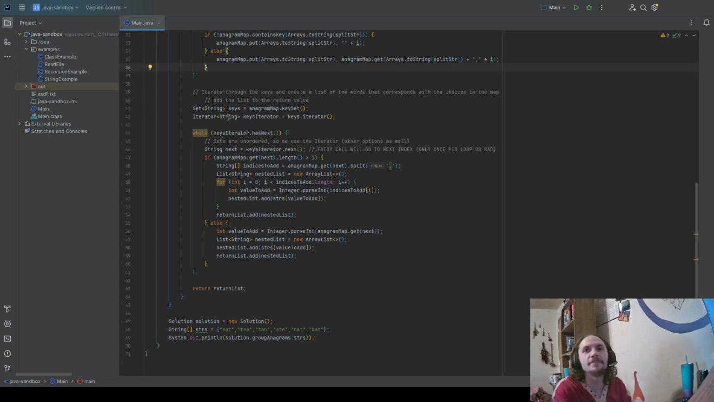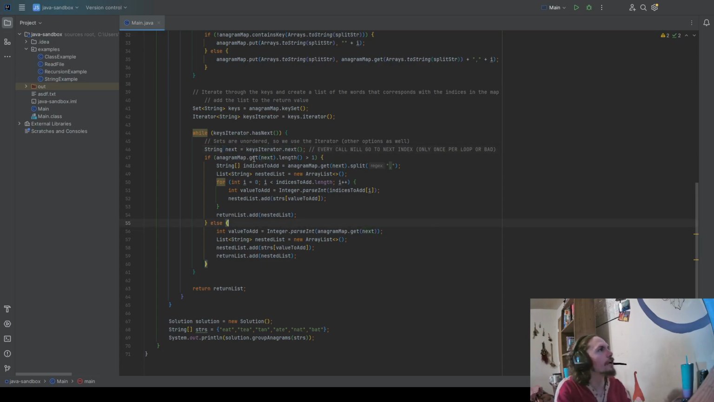Because sets aren't ordered, so there's no real index for them. So while the keys iterator has next, we're going to call that key iterator's next and assign it to next, because every time you do .next, it calls up the next position. The next value inside the set is going to get pulled when you do that .next method. So you only want to do that once per loop, and you need to assign that to a value.